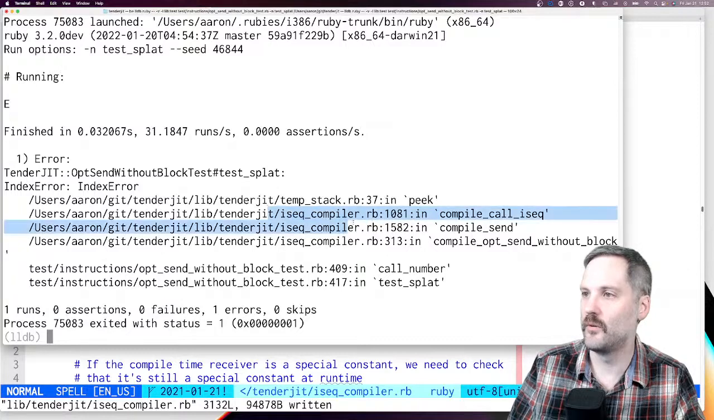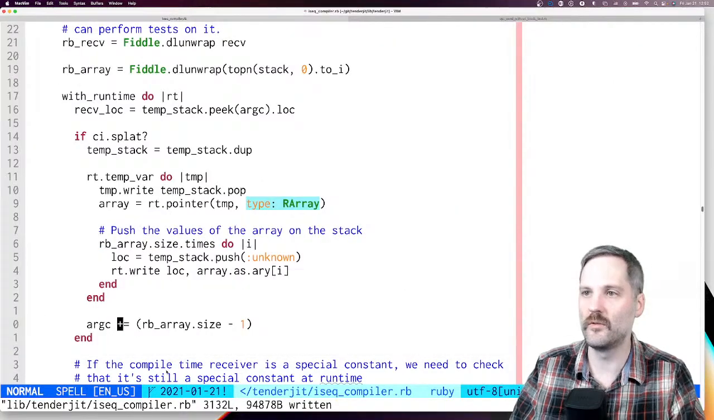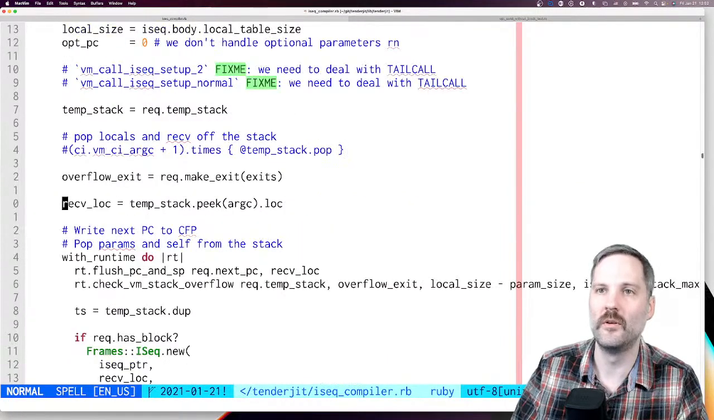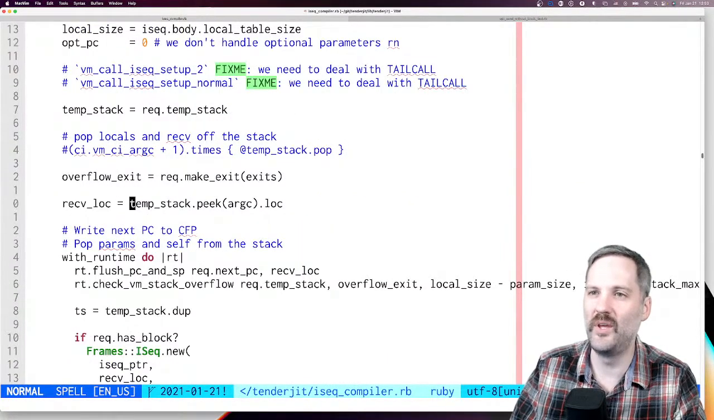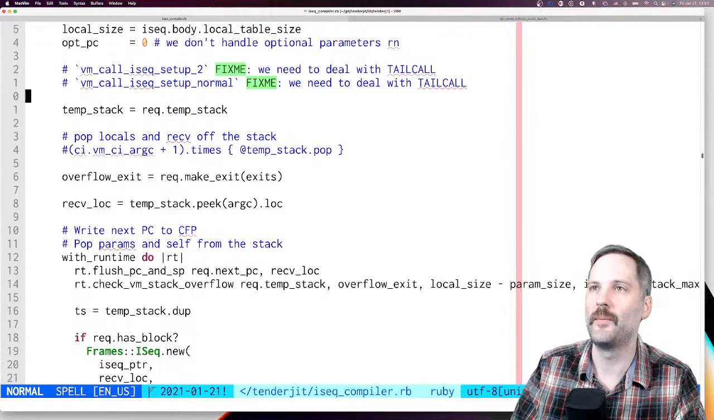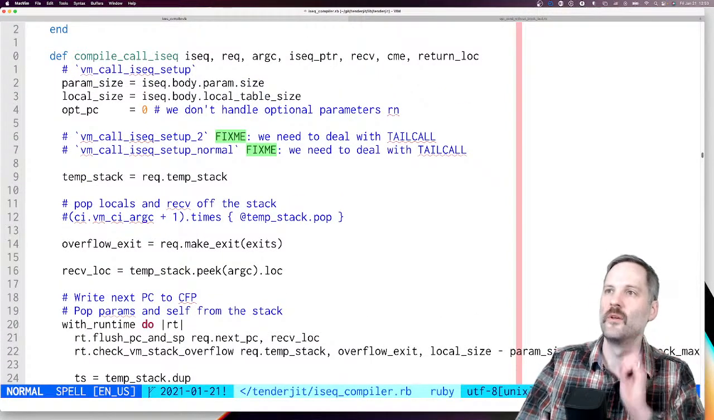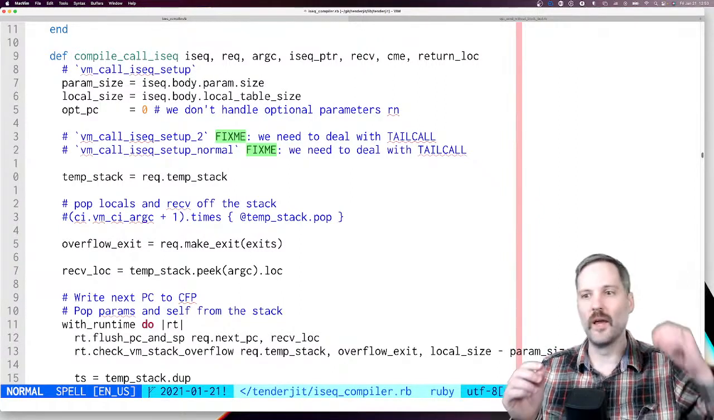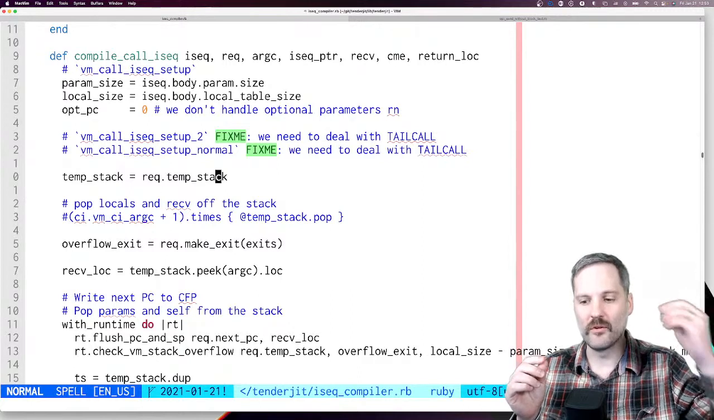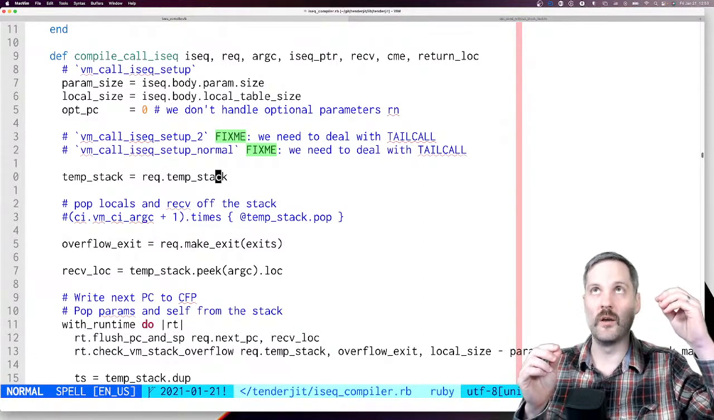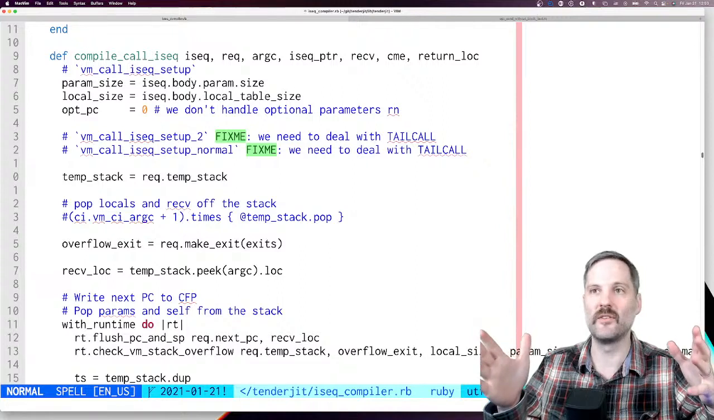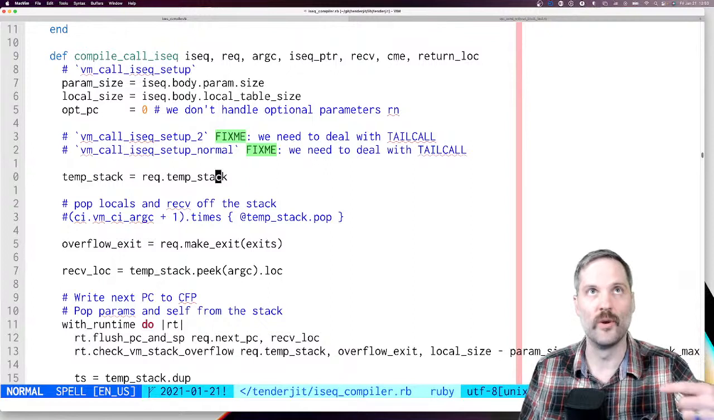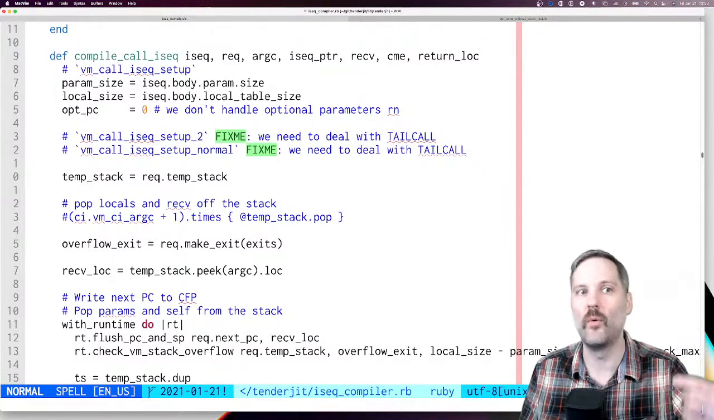on IC compiler 1081. Let's go look at that. That is here. So we're looking at, it's peeking into the temp stack. Okay. So the compilation request stores a reference to the temporary stack. At the moment that we have a deferred compilation, TenderJIT will take a copy of the temporary stack and save it there and freeze it. So anytime we need to recompile, we know exactly what the state of the stack was at that point.